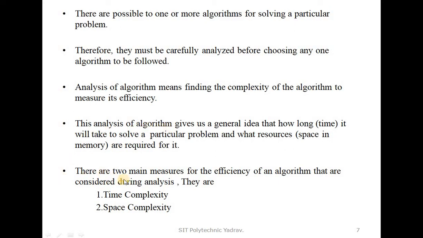Okay, there are two main measures for the efficiency of an algorithm that are considered during analysis. They are, first, time complexity and, second, space complexity. These two points are studied in detail in the next slides: how we analyze an algorithm using time complexity and using space complexity.